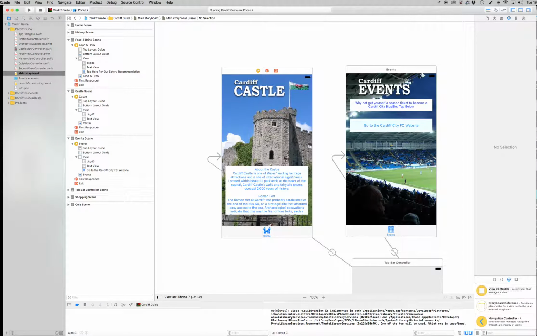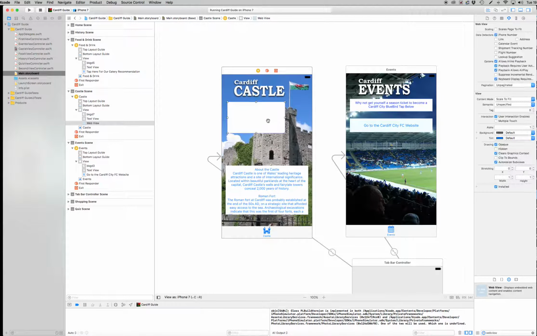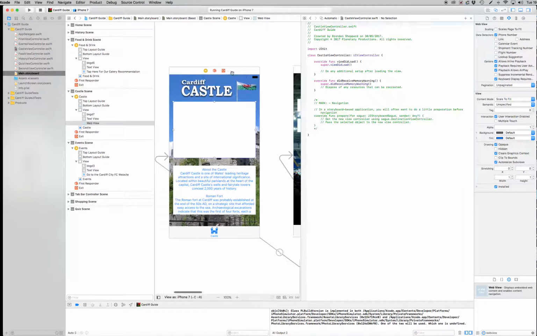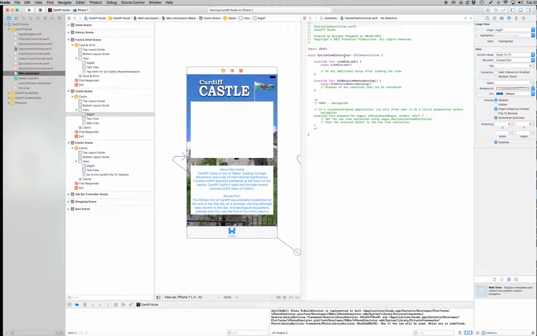So the first thing you've got to do here is in Cardiff Castle, or wherever it is you want to put your video, you've got to do Web View, and up will come Web View, displays embedded web content and enables content navigation. So here we go. I'm going to plug that in. I'm going to make sure the video is the right size. Lovely, with the cat sticking out the top of it. That was nice. Again, once we've added that, of course it's a blank page because we haven't told it anything yet. So we're going to click the two circles. We're going to make sure that we're on the Castle Viewer, which we are, Castle View Controller.